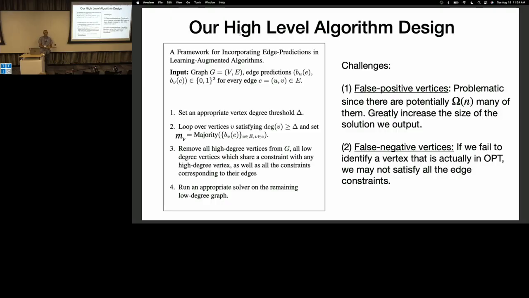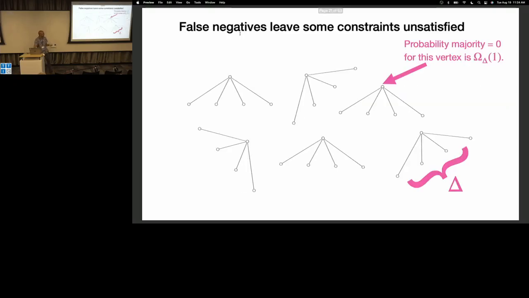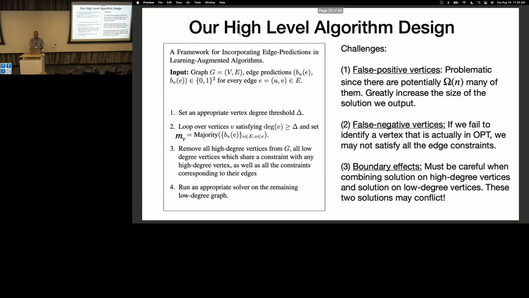They're high degree. But right, it's a randomized process. There's some small probability that I'm going to say, oh, that's not in the cover. If I don't keep them, then I might not even satisfy all the edge constraints. So in the vertex cover problem, imagine my graph now looks very different, right? It's a collection of disjoint trees. And all of these vertices should be in the cover. But for any one of them, I have some fixed probability of saying, oh, my predictions say actually they're not in the cover. Okay, so we have to deal with that.